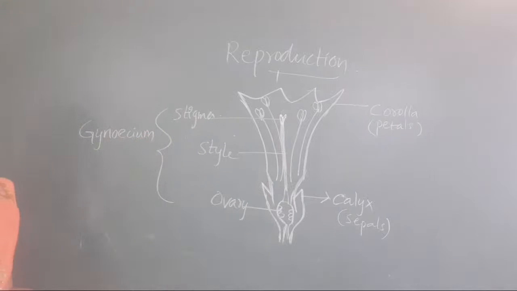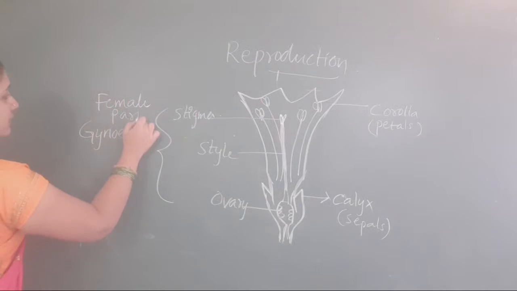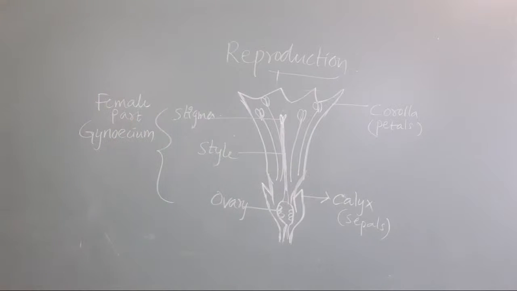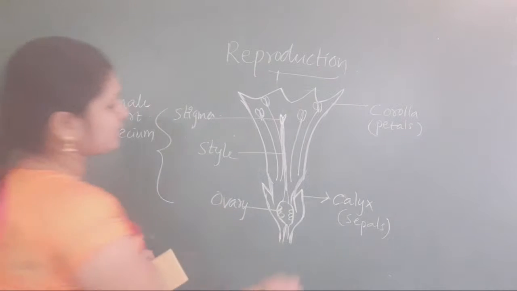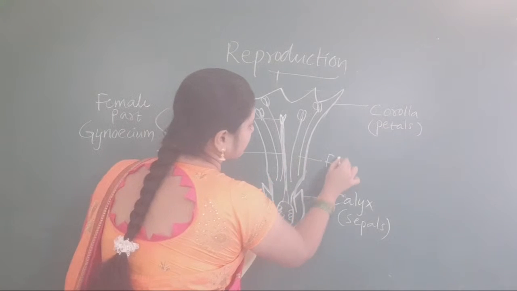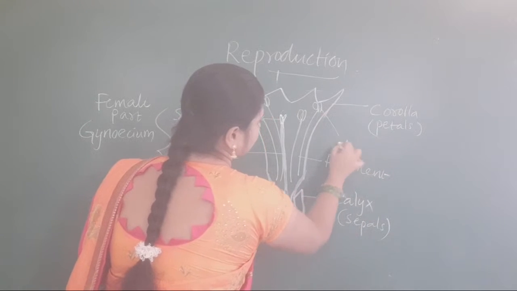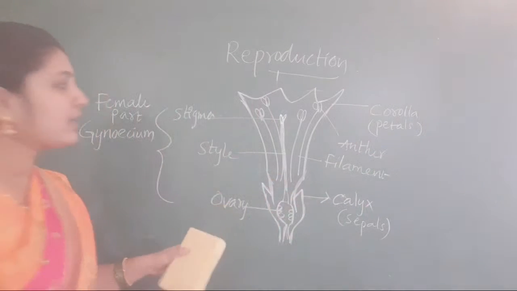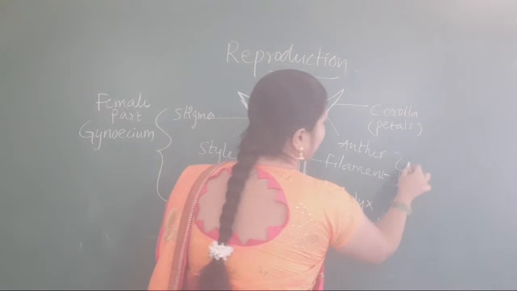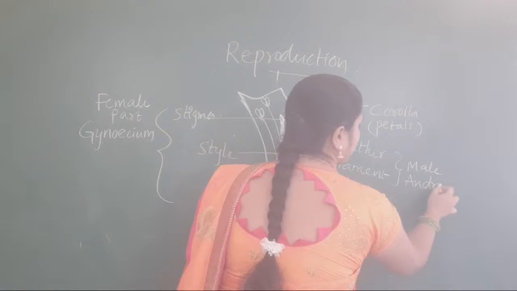What is this known as? Gynoecium, the female part of the flower. Understood, students? Female part. Next one you see here: filament, anthers or anther lobe, stamens. This is known as what? The male part of the flower, and we call it androecium.